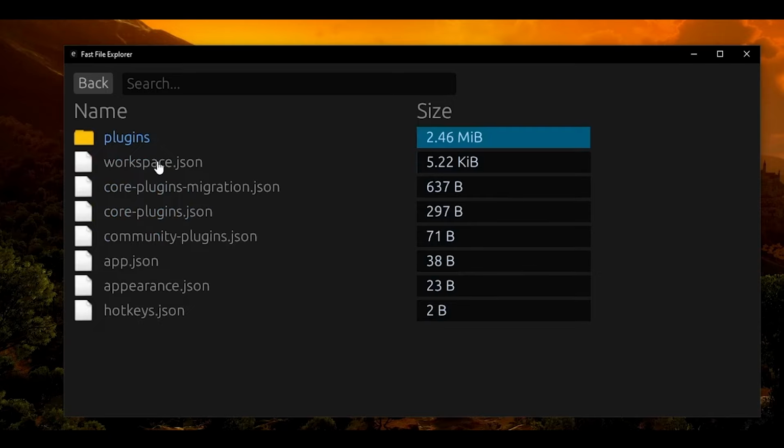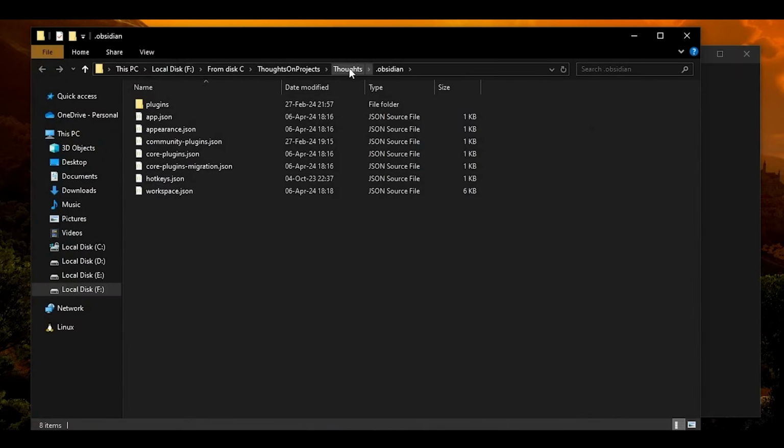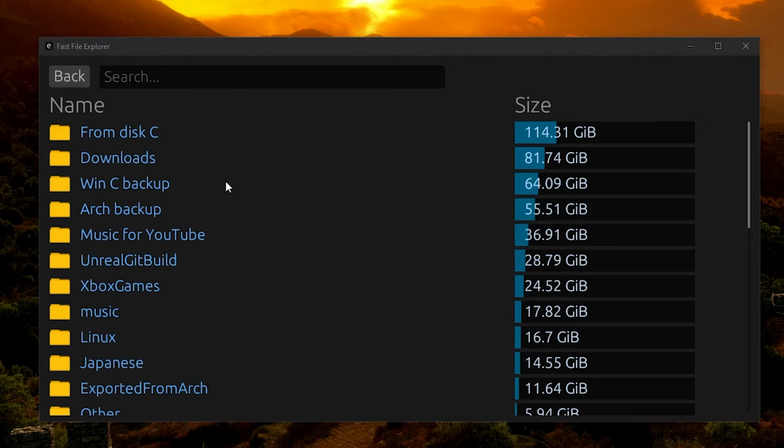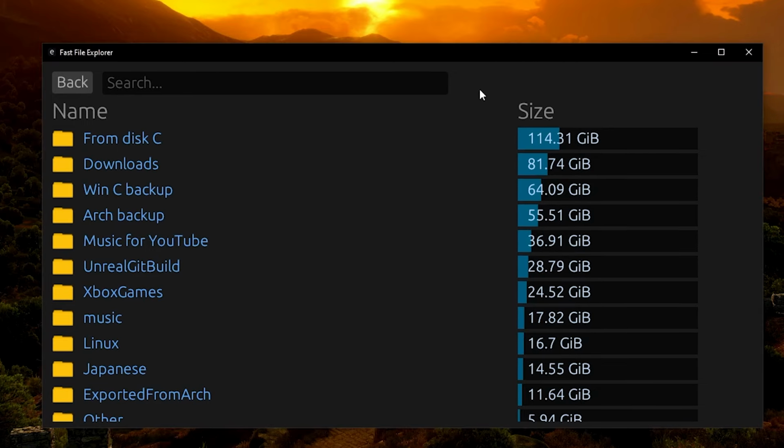Once you find the file you're looking for, clicking it opens the File Explorer with the location of the file. The other cool feature is that it automatically shows the sizes of folders. You don't have to right-click each folder and wait for it to calculate its actual size. Changes in the disk will not be reflected here, which is not a problem for the use case I'm using it for. The goal of this application is to be able to search really fast old hard drives.